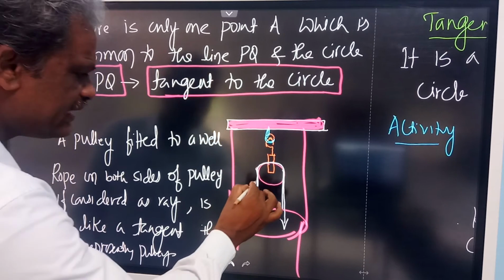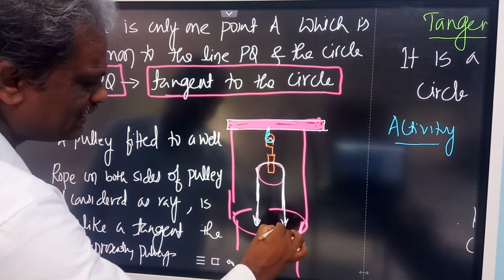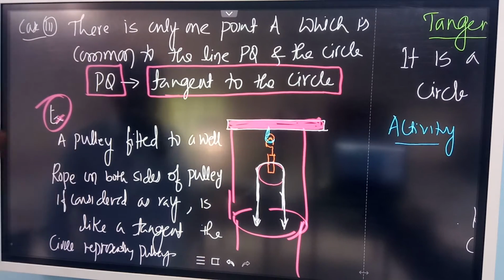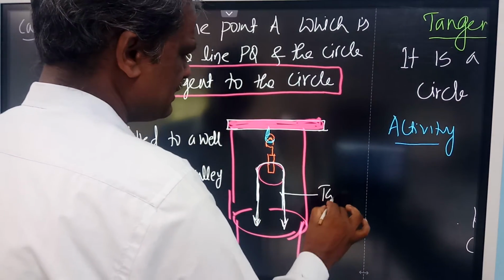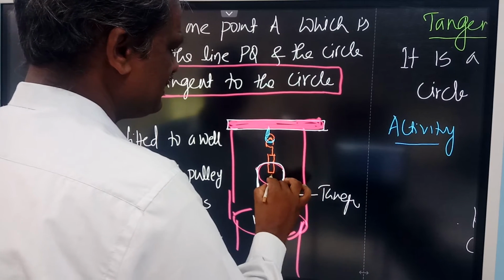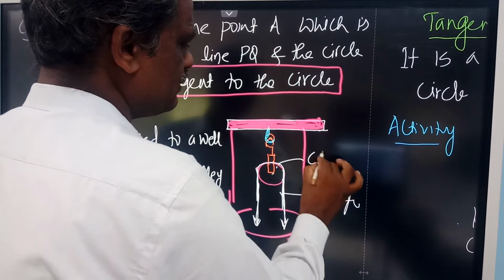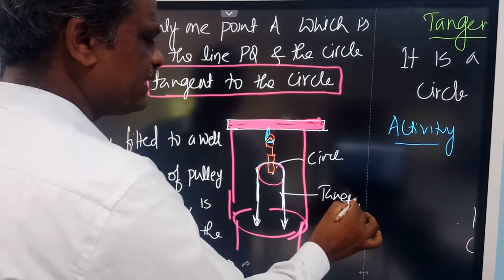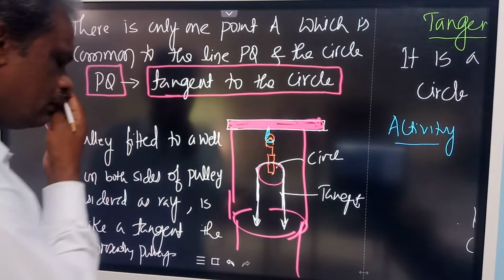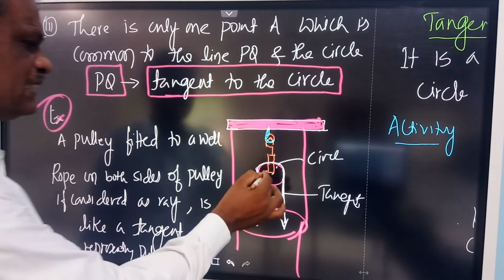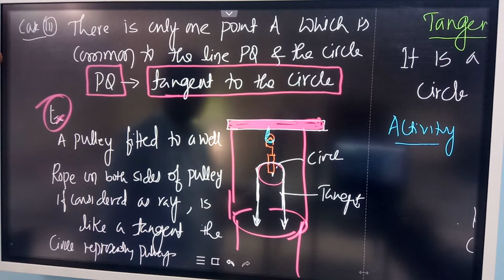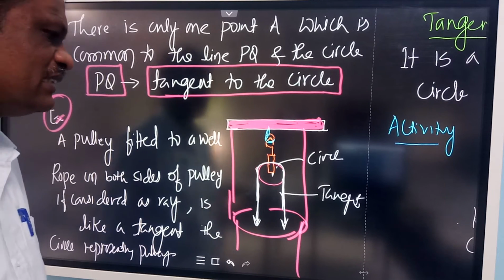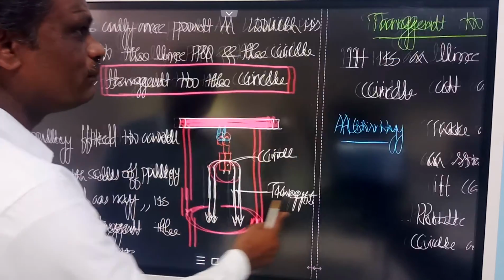If you consider these two as a ray, then we call that a tangent. This is a tangent and this is a circle. So this will become a tangent to this circle. If you consider this pulley as a circle, then this rope becomes a tangent. This is a daily life situation where you can see tangents. Okay, this is one example.